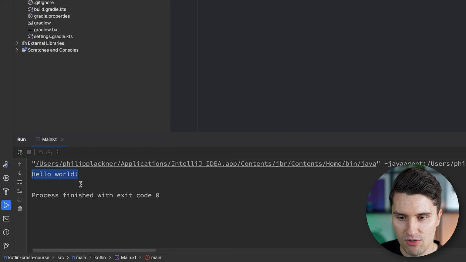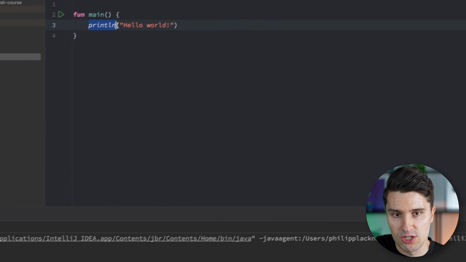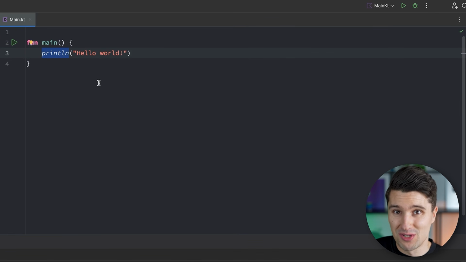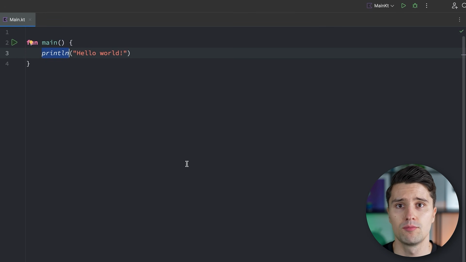So this is really now the place that will give us the outputs that our program will generate. And println is really just the way to take a specific result in our code and put that out to the console so we can really see what that result is that we somehow have internally in our code. And with that, we can come to the next concept, which are so-called variables.